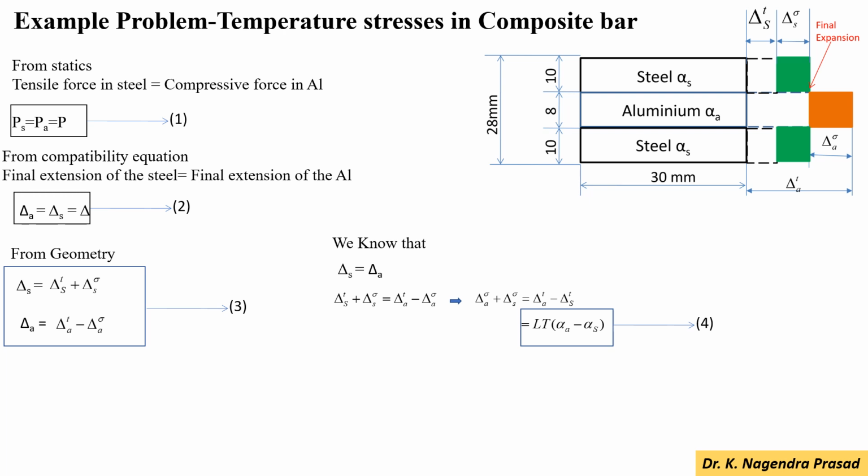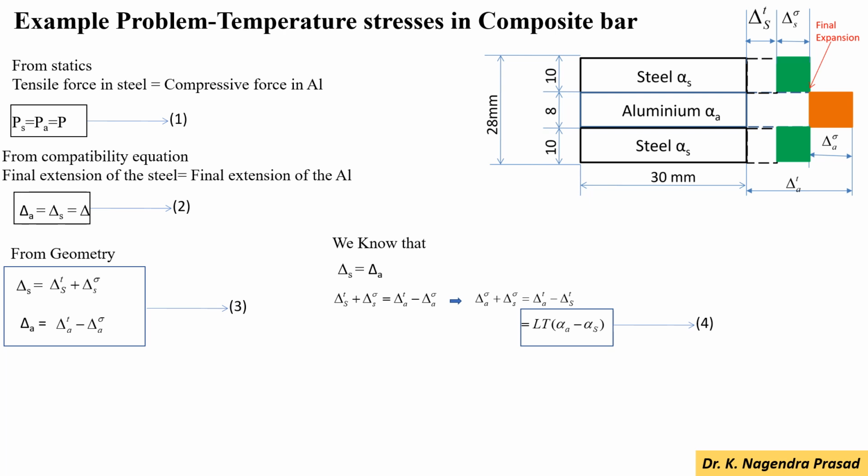So deformation of the aluminium equal to the deformation of the steel equal to the final deformation. And from geometry, deformation of the steel equal to the deformation from the temperature stress plus deformation from the tensile stresses.